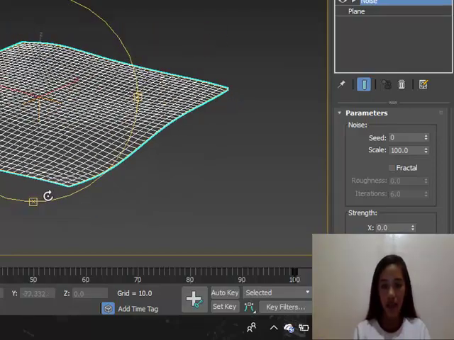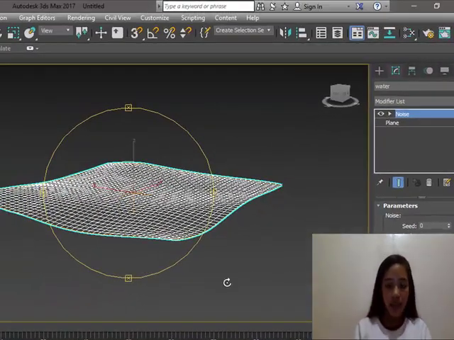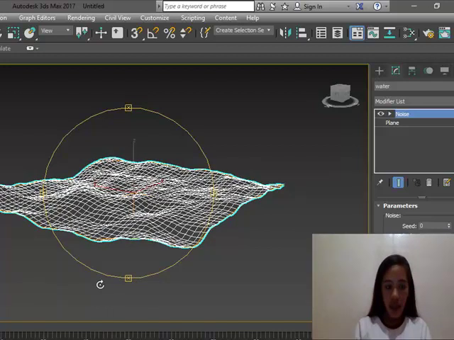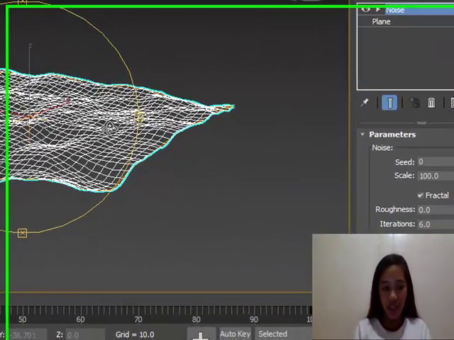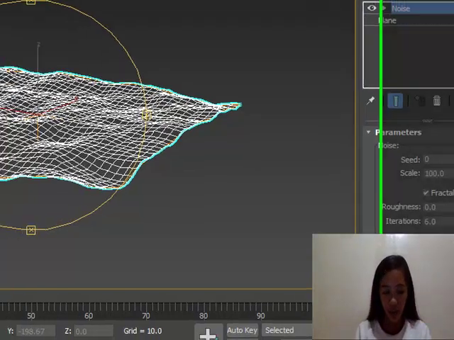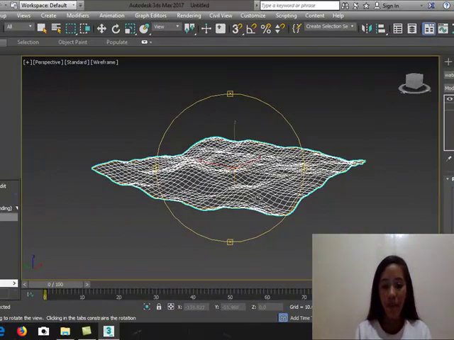You see the curve. Next, click the fractal, and that's going to dramatically change the way that my water looks. So if you prefer this look for your scene, feel free to play with the Z-axis again until you get your desired result. And now we want to make this water move.